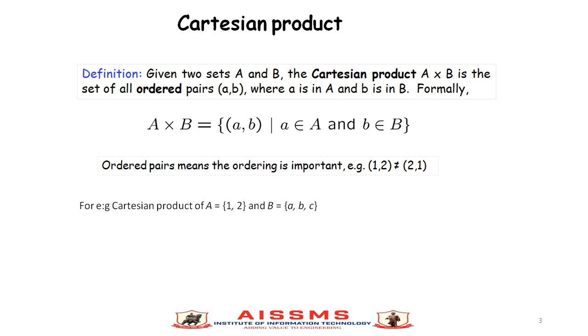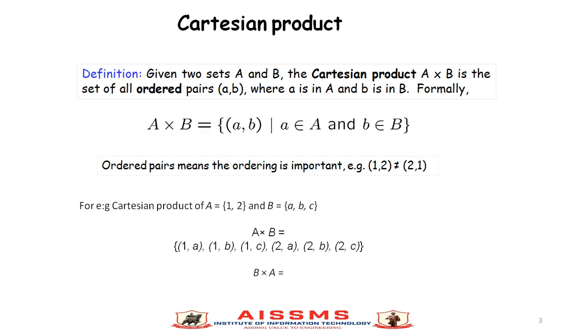For example, the Cartesian product of set A equal to {1, 2} and B equal to {a, b, c}. So A cross B is equal to ordered pairs (a, b), a belongs to set A and b belongs to set B. So the answer of A Cartesian product B is {(1,a), (1,b), (1,c), (2,a), (2,b), (2,c)}.